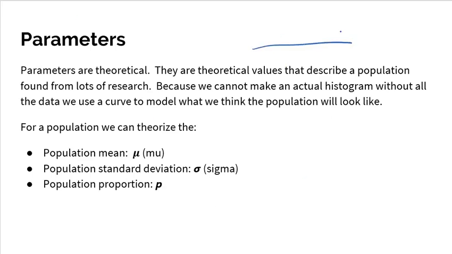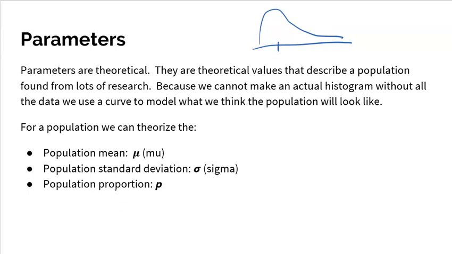So for example, if I said to you the weights of humpback whales were skewed to the right. So now see, I'm using a curve to just kind of represent what that distribution could look like. And this would tell me that very few humpback whales were very, very heavy, and most humpback whales were centered down here around some particular value. Again, and I would understand all this through research.